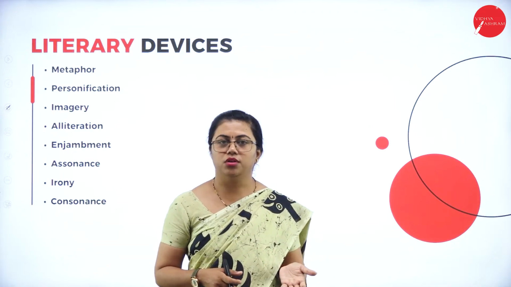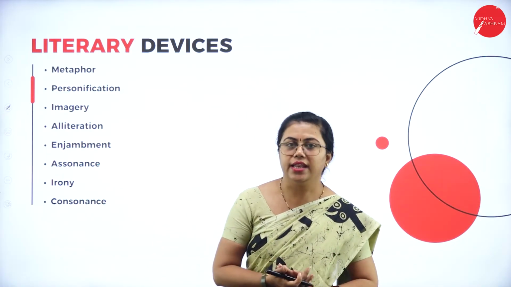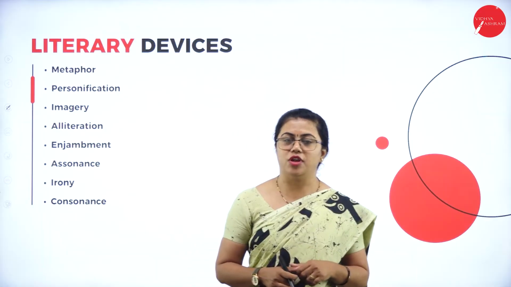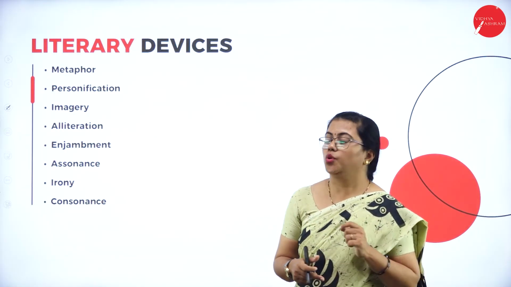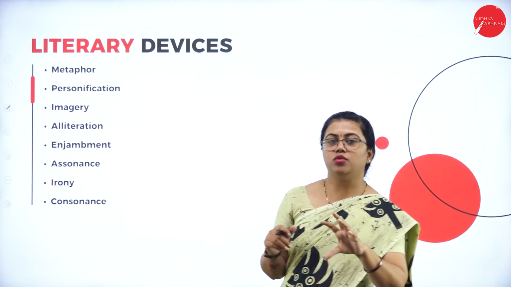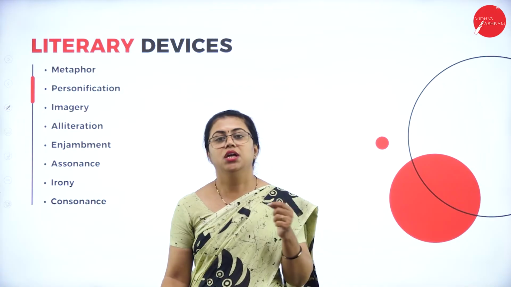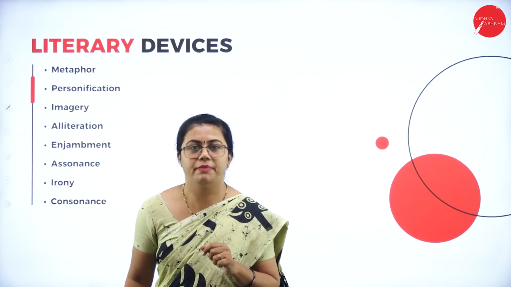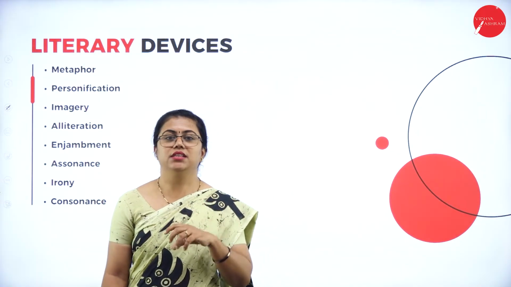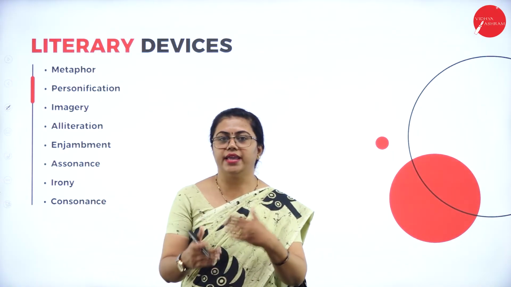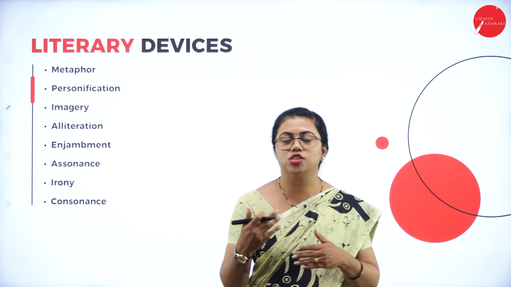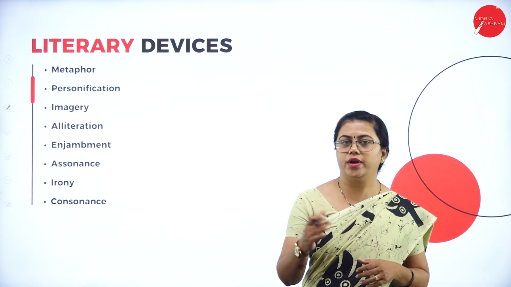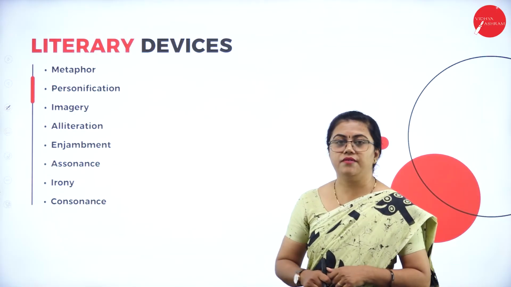Ozymandias is no more now. He is dead. He is inanimate, meaning he doesn't have a life now. That is a statue he is talking about. So that he is personifying. How does he give it a life? He talks about the words that were there on the pedestal. So it is like the king is speaking by himself. More or less it looks like he is talking by himself. So it is personification.